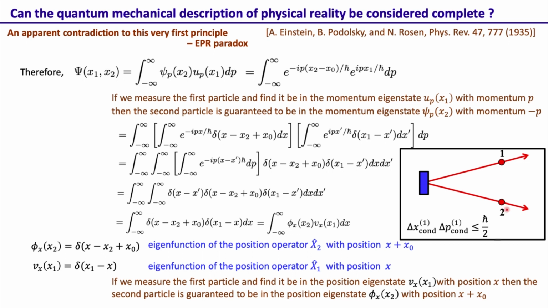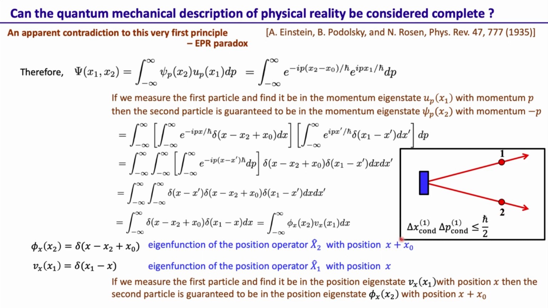At least in this example, it can actually be 0. So this product can be less than or equal to h bar by 2, which is the Heisenberg uncertainty relation. This was the feature they pointed out, that such a wave function, which is definitely allowed within quantum mechanics, has this interpretation.